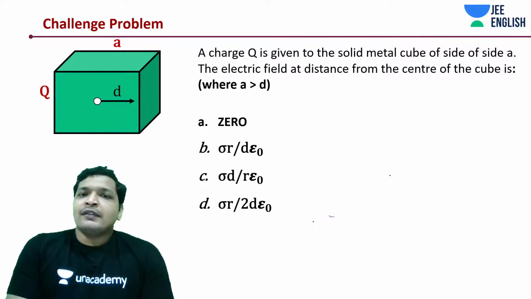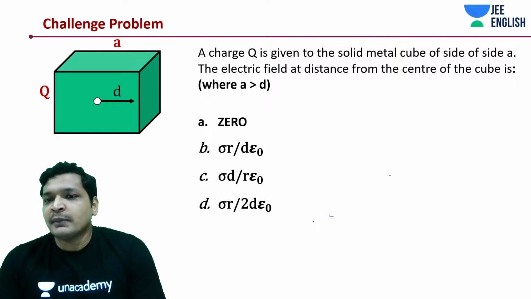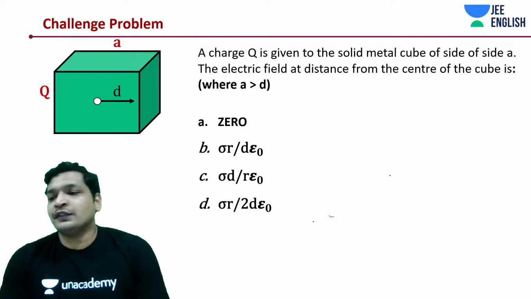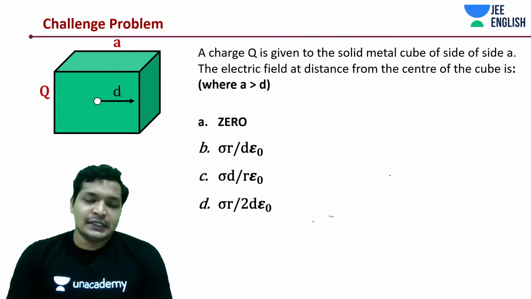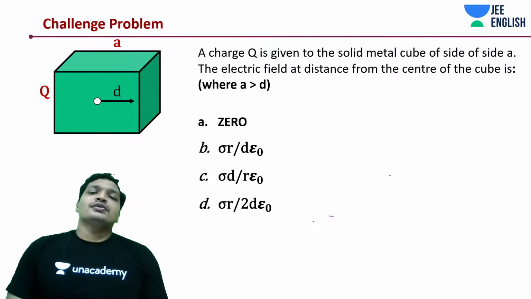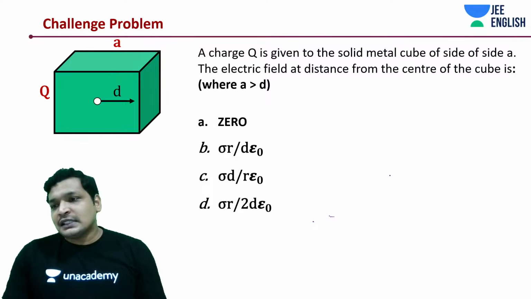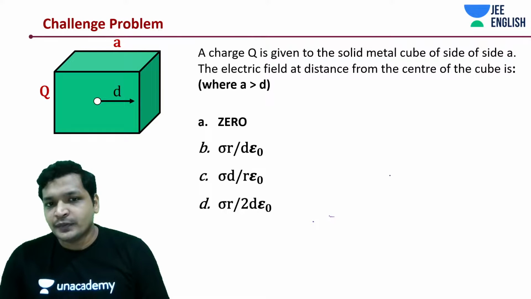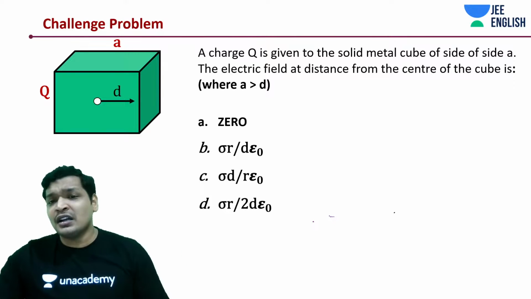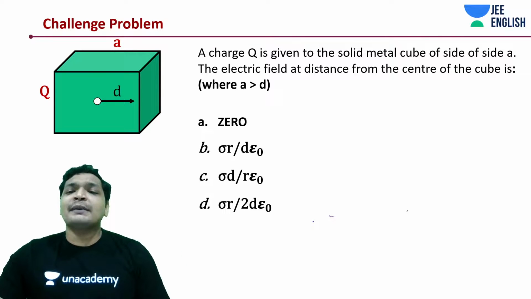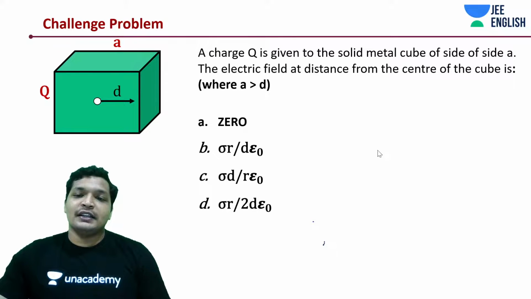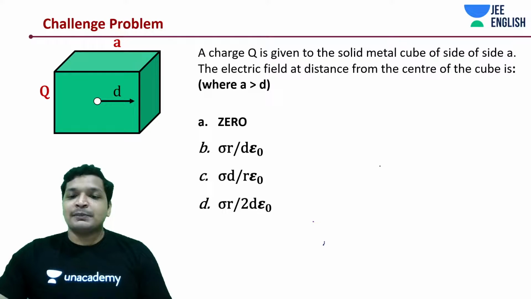So this is a very interesting case. A charge Q is given to a solid metal cube of side a. The electric field at a distance d from the center of the cube, where d is greater than a. The cube is given charge Q, and what should the electric field at a distance d from the center be? Whether it should be 0, or sigma R divided by 4 epsilon naught. Take sigma as... alright, so anyway, the answer is pretty visible to you.